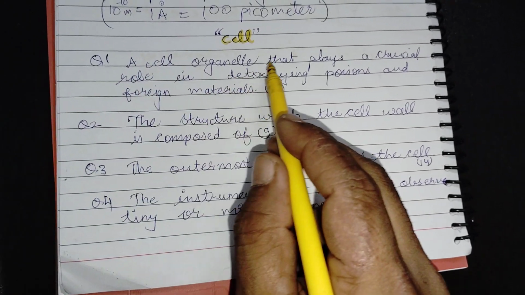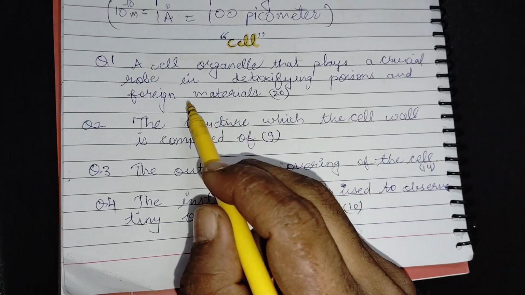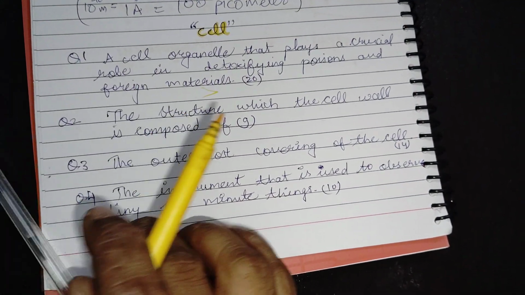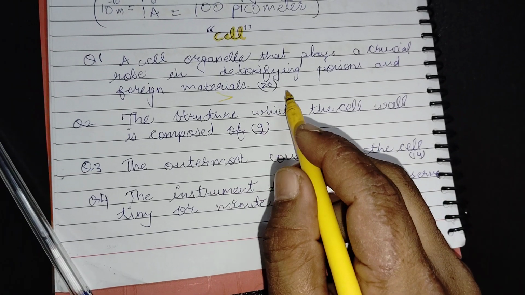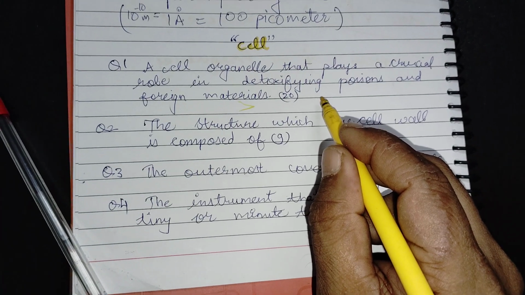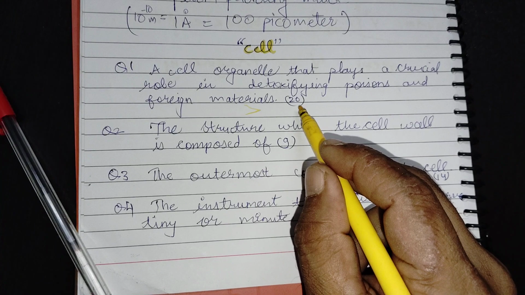Here is a biological puzzle time question. A cell organelle that plays a crucial role in detoxifying poison and foreign material. This answer contains 20 alphabet letters. So name these cell organelles. Pause the screen, give the answer and check the answer. Are there 20 letters available or not?